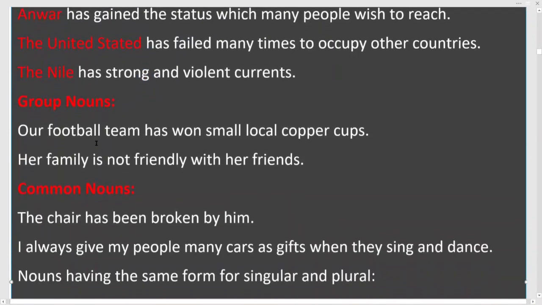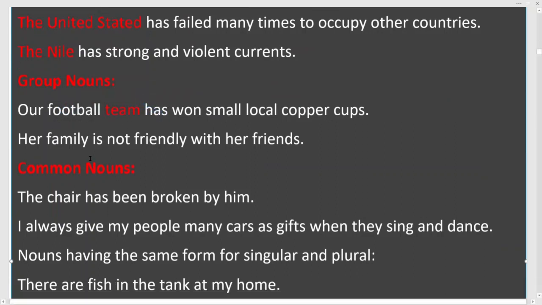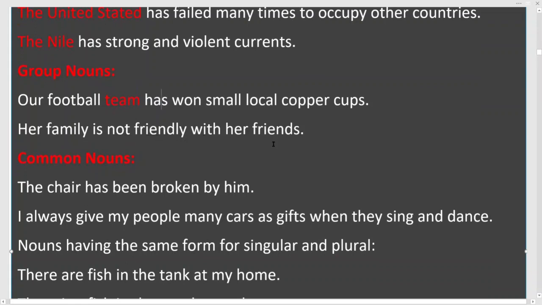Group nouns. So our football team has won small local copper cups. So our football team, right? Football team or team is what? A group noun here. Our family is not friendly with her friends. So family is a group noun here.